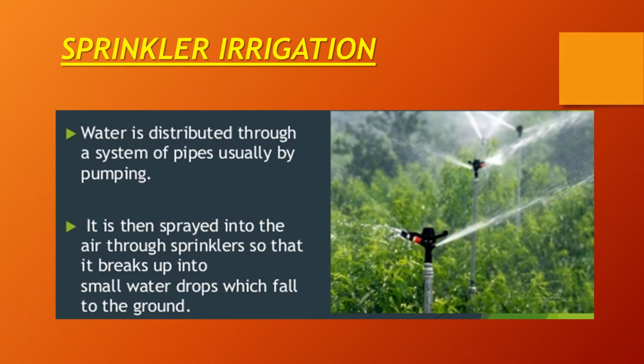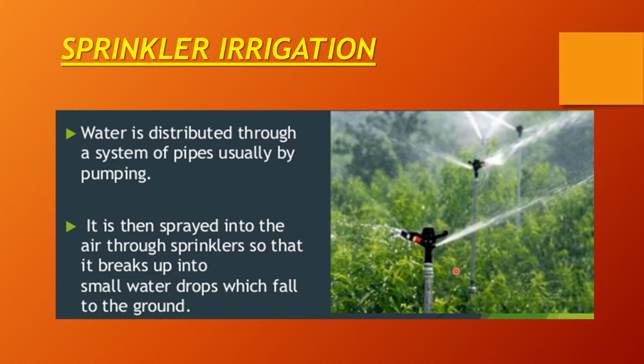let's talk first about sprinkler irrigation. This is a modern method of irrigation in which water is sprayed to copy natural rainfall. In this type of irrigation, water is distributed through a system of pipes, usually by pumping.